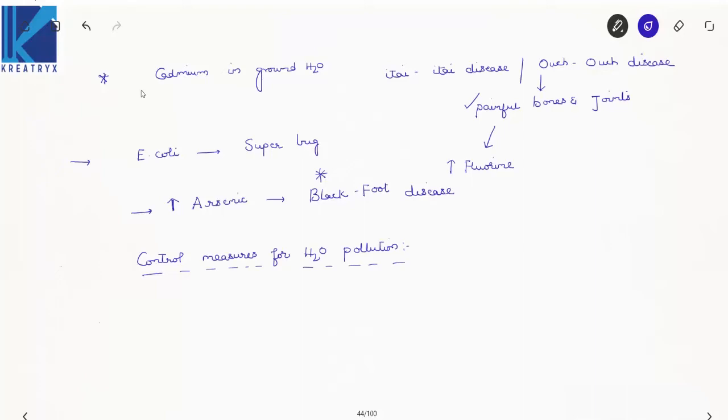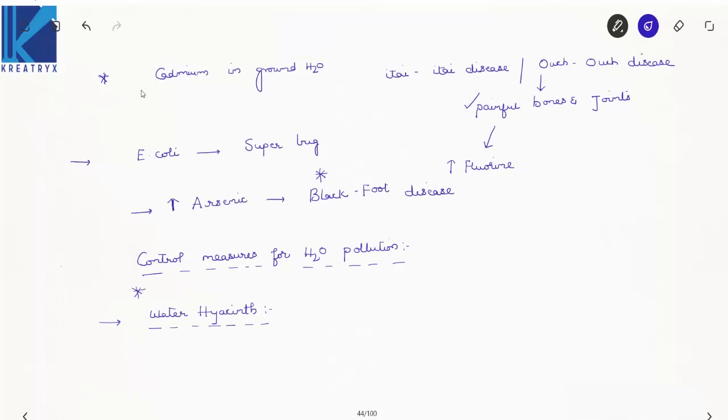What are the techniques that you use for controlling water pollution? The first normal technique is using water hyacinth. Now what is this water hyacinth? This is an important one, focus on this.